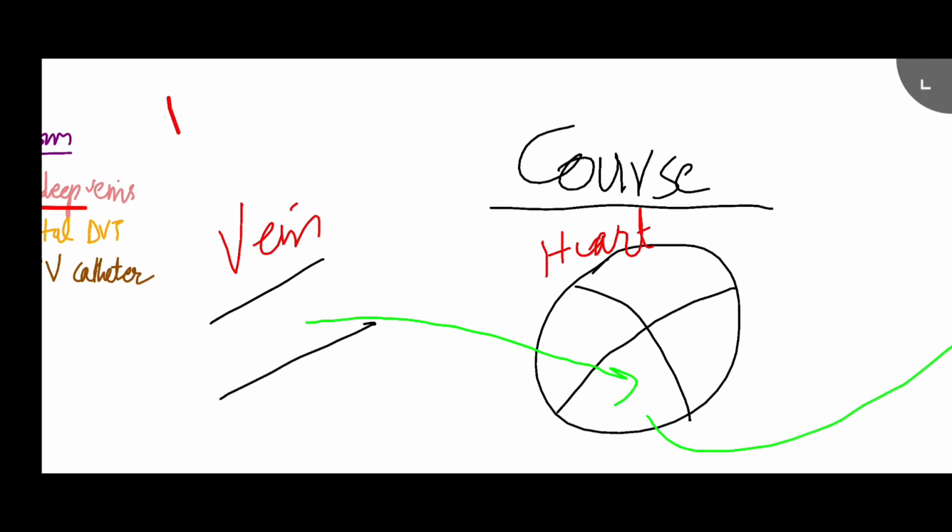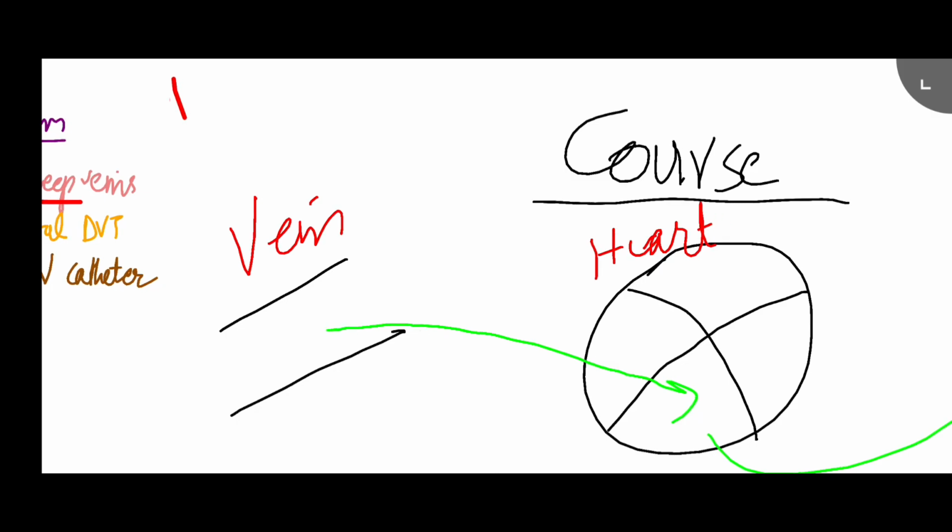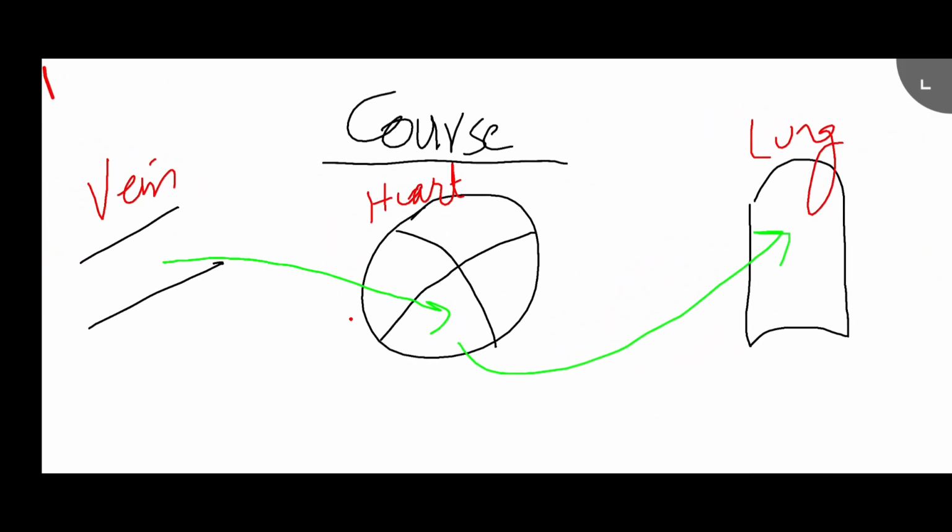Let's move towards how it actually propagates. What happens is that they arise in your veins here, they go to your right heart, and from the right heart they break off into multiple thrombi and go into the pulmonary circulation, obstructing parts of the pulmonary artery, and it results in increased alveolar dead space, vascular constriction, and increased resistance of the blood flow. So that's the pathophysiology involved. From the vein to the right heart, and from the right heart they go to the lung and obstruct over here.